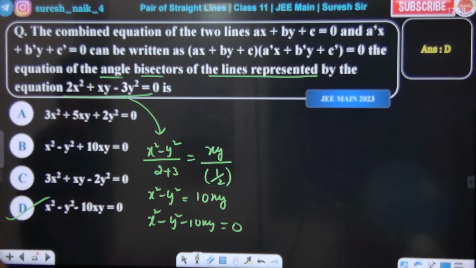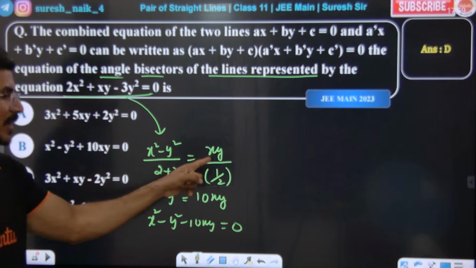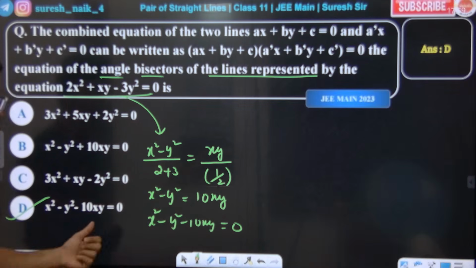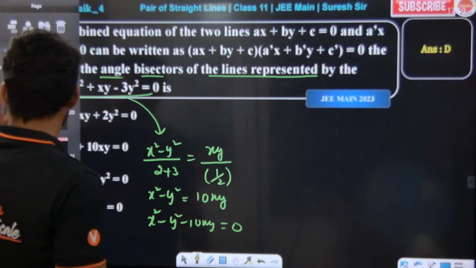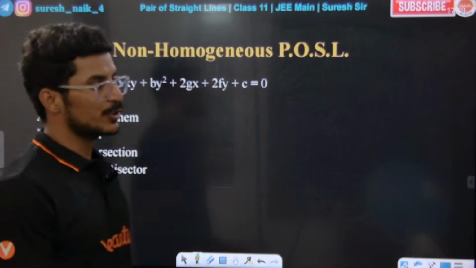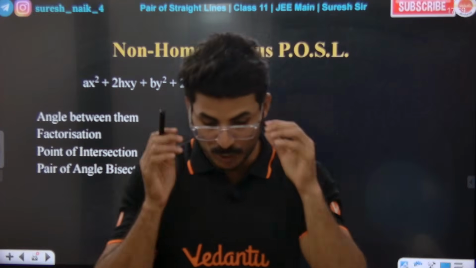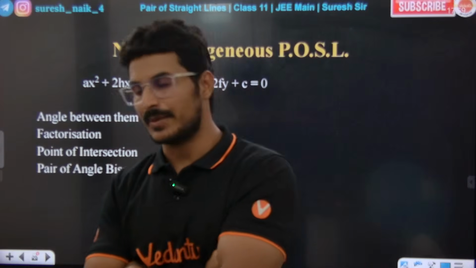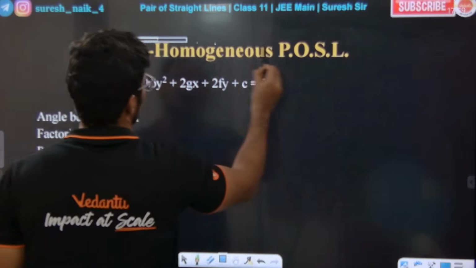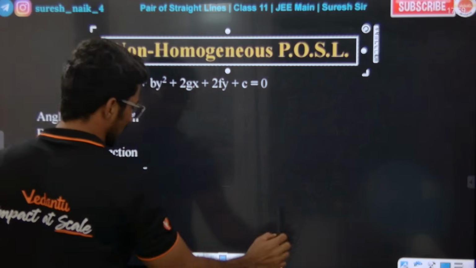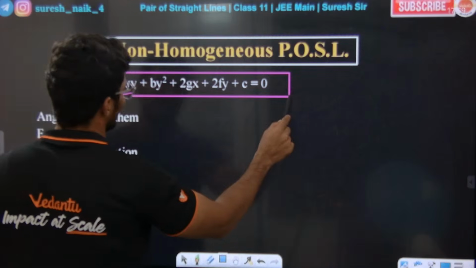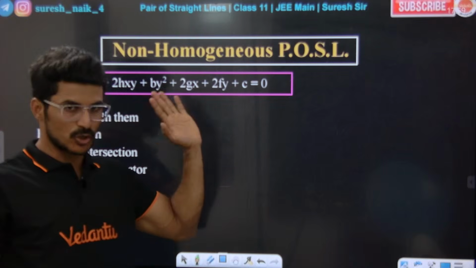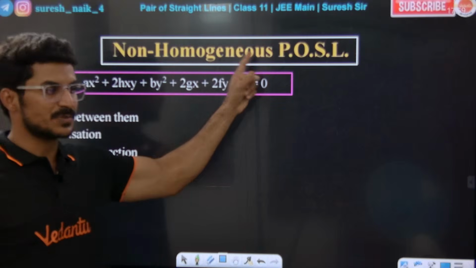x square minus y square by a minus b is equal to xy divided by h. When we apply the formula, we get the direct answer. D is the right answer. Sir, now what is a non-homogeneous pair of straight lines? We saw the homogeneous pair of straight lines equation. The standard form of a non-homogeneous pair of straight lines will be like this: ax square plus 2hxy plus by square plus 2gx plus 2fy plus c is equal to 0. This will represent a non-homogeneous pair of straight lines.